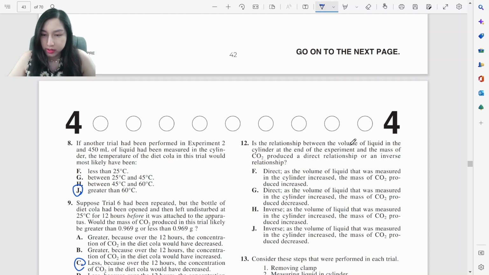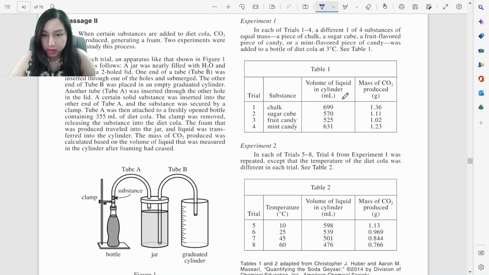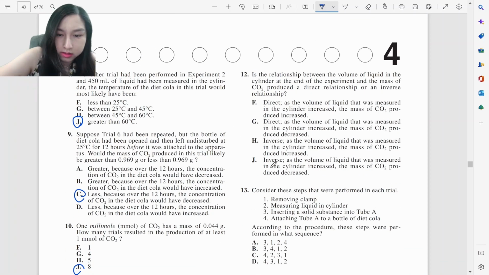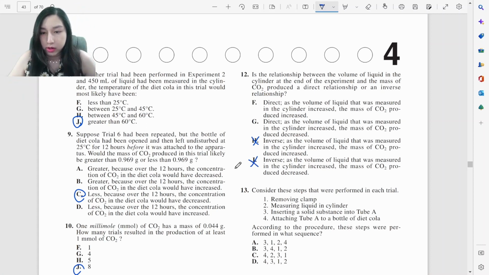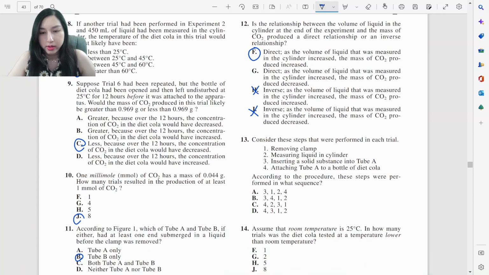Is the relationship between the volume of the liquid in the cylinder and the mass direct or inverse? So when we have less liquid, less gas. So there it's a direct relationship. It's because as the liquid increases, the mass also increases. So direct would mean if one increases, the other increases as well.